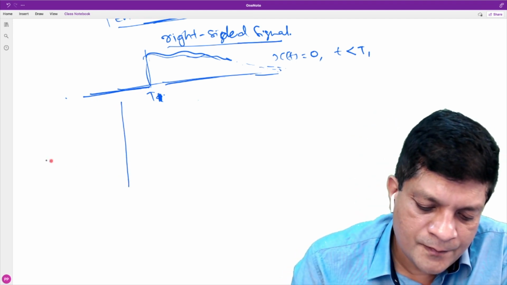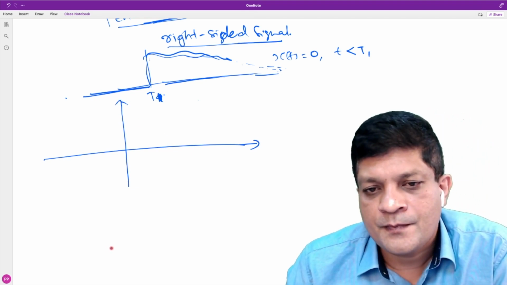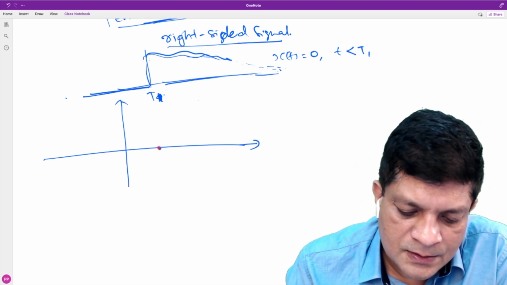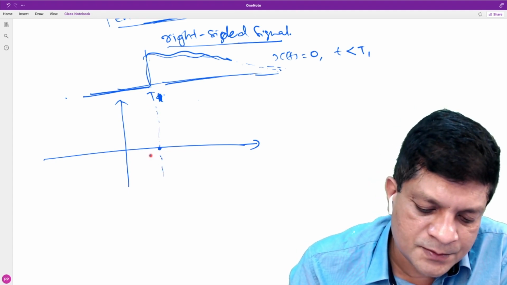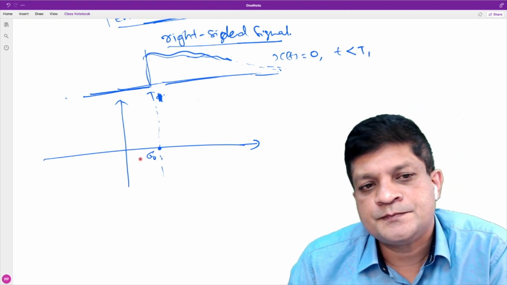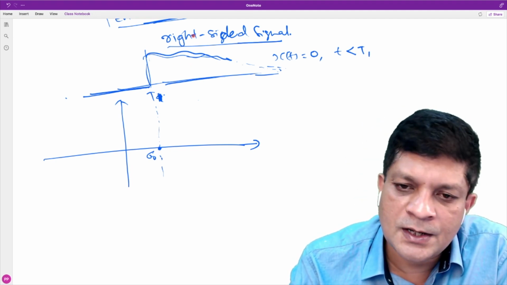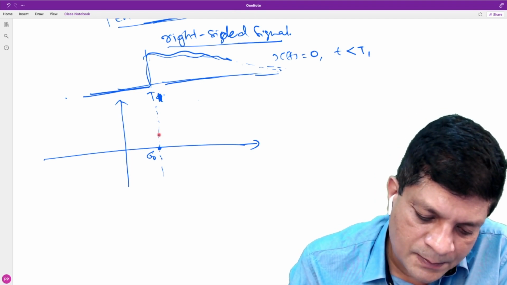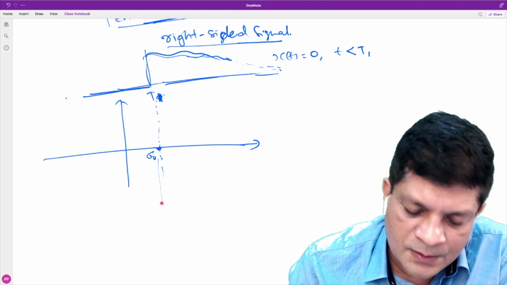Now, the property of ROC is that if we know that this converges at some point sigma naught, that means if we know that for a right-sided signal, the Laplace transform exists at this point, that means along any point along this line.